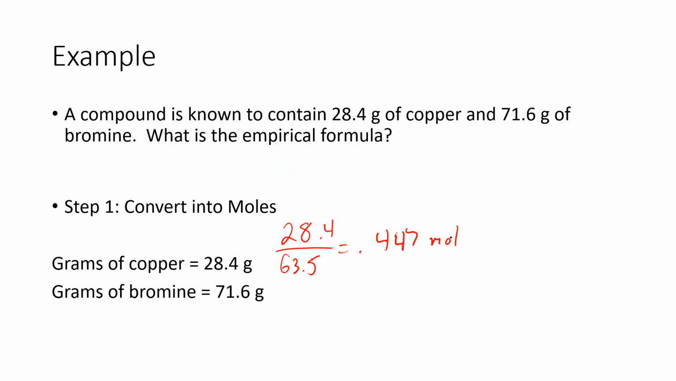0.447 moles of copper. And then we want to find the moles of bromine. So we're going to take that 71.6 grams of bromine divided by the molar mass of bromine, which is, I wish these numbers were 79.5.